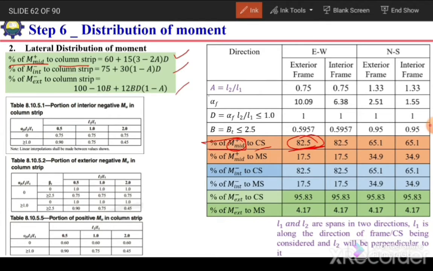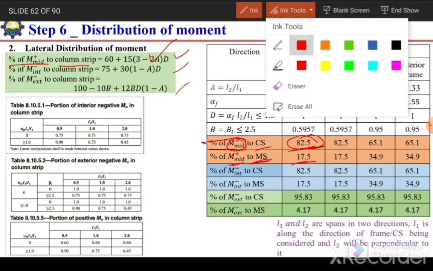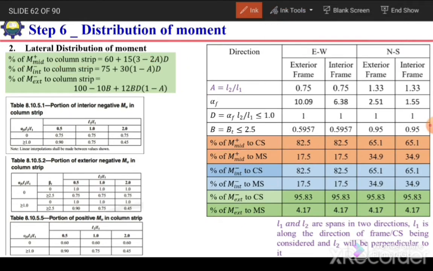So 82.5% for column strip from this equation, and the remaining 17.5% is for middle strip positive moment. Similarly, we need to calculate this value for interior negative and exterior negative. For interior negative, we will use this second formula. Again, when we substitute the values of A and D, it comes out to be 82.5. So it means out of the interior negative moment, 82.5% will be resisted by column strip, and the remaining 17.5% will be resisted by the middle strip.